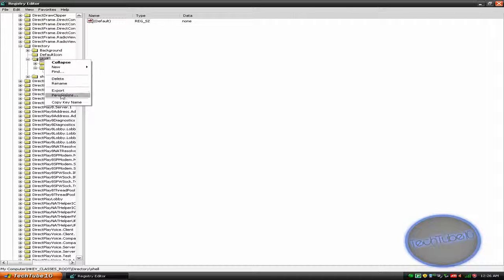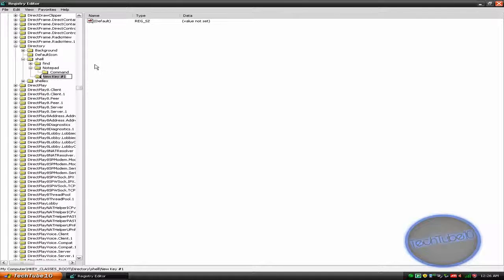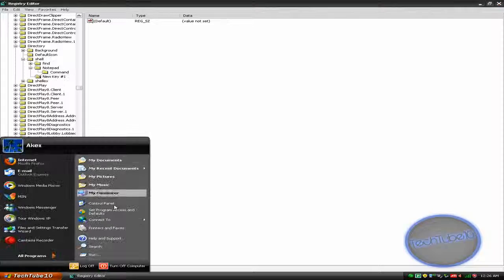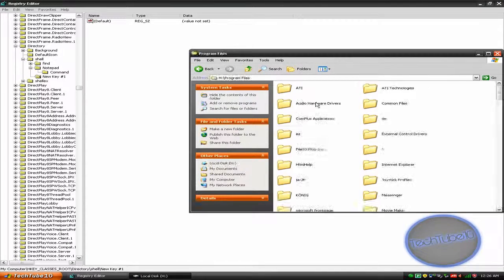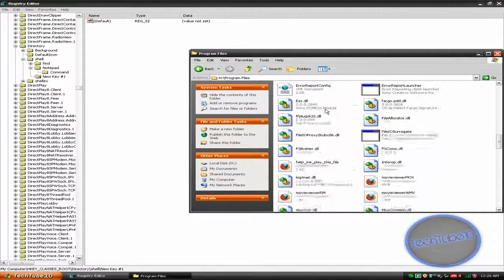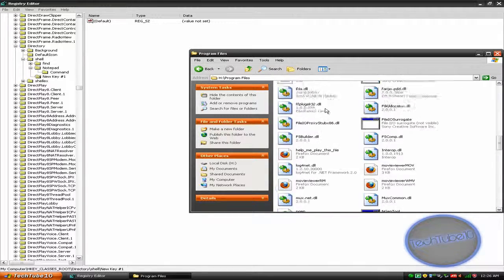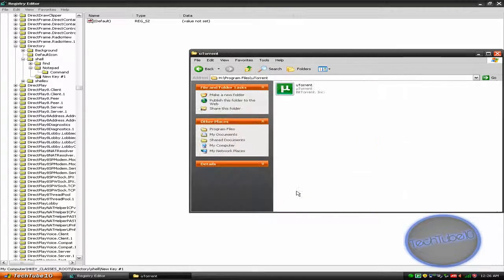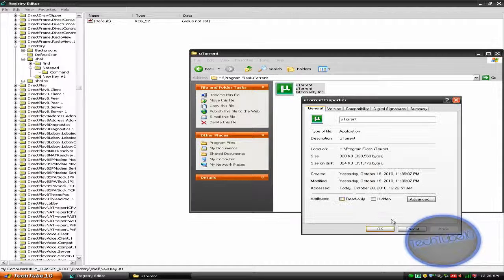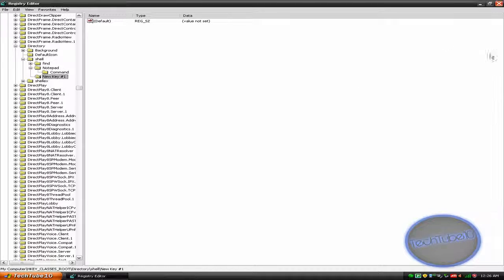And make a new key. Name it. Let's see, you can put whatever you want. I'm gonna choose one from there. uTorrent. Name it. Rename it uTorrent.